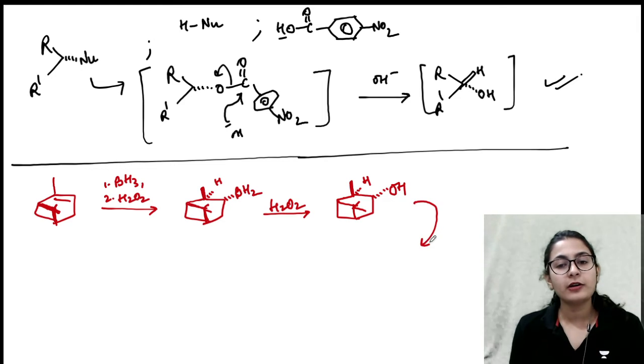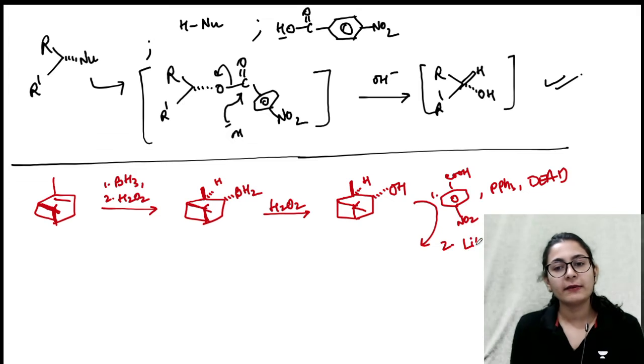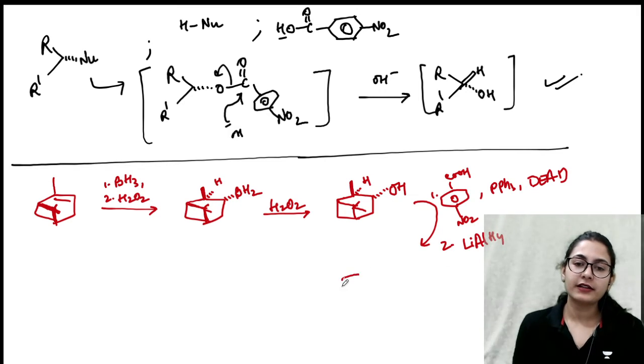Now, if you provide to this molecule paranitrobenzoic acid, phosphine and DEAD in the first step, and in the second step lithium aluminium hydride, let's say, what are you going to get? You will get this molecule.